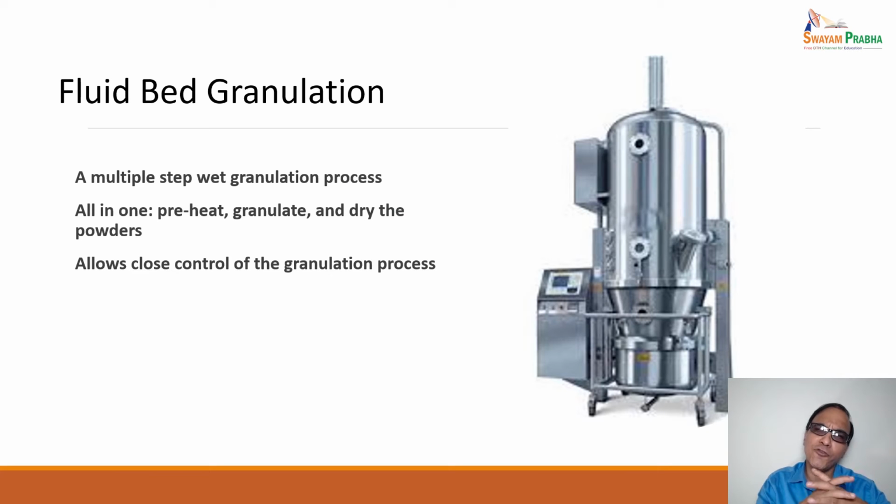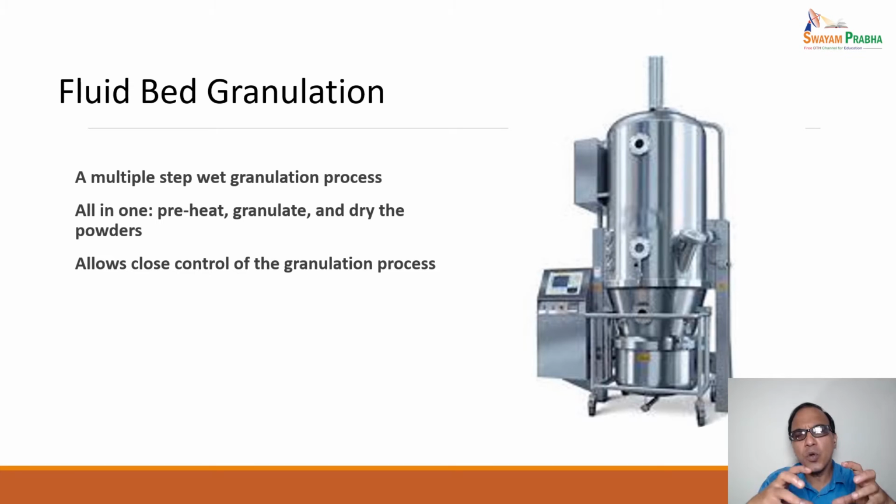So let us discuss fluid bed granulation. Now, FBG or fluidized bed dryer. It is a multiple step wet granulation process. All in one, it constitutes preheat, granulate and dry the powders. So these are the basic three steps. It allows close control of the granulation process.